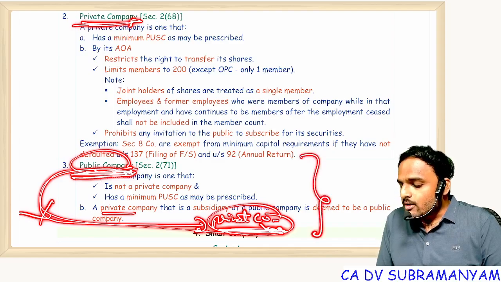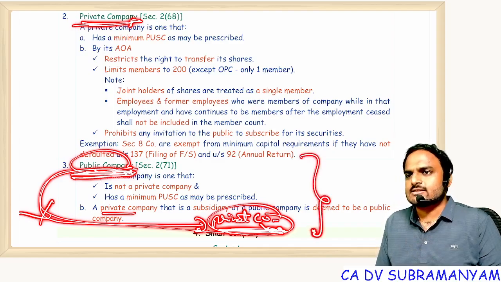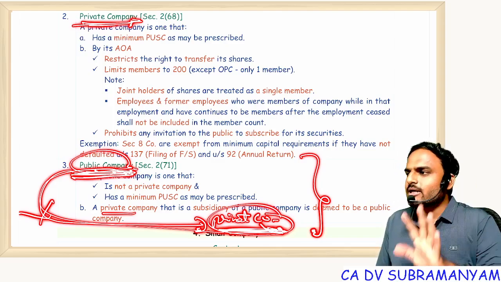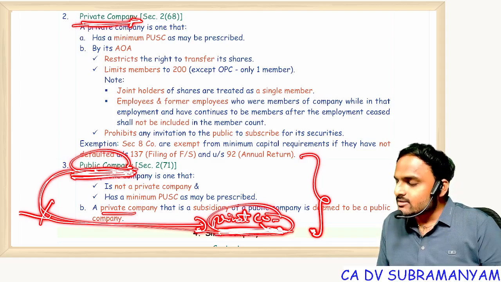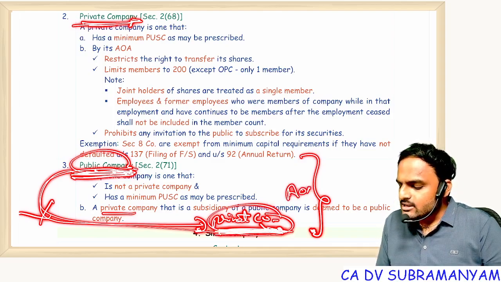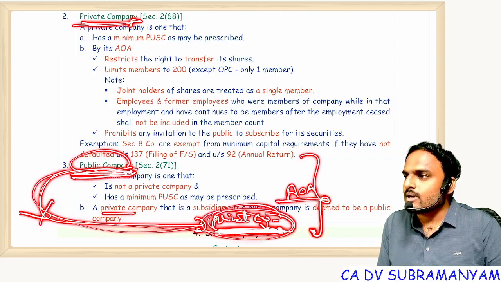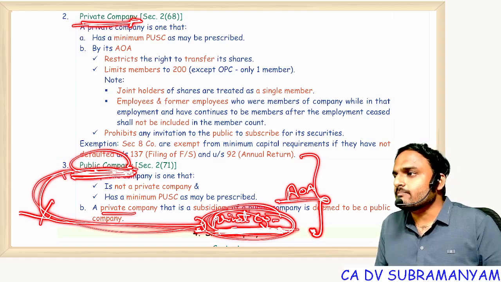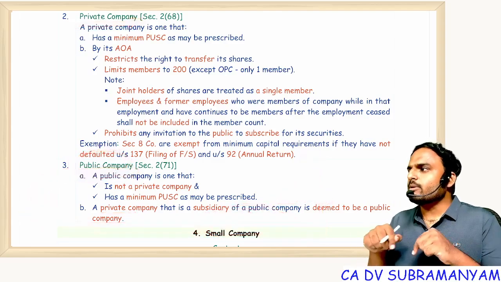To stop this kind of malpractice, unlawful practices, what did the Government of India, the lawmaker, tell? Private company, even though by way of your articles of association you are private, if the majority of control is left with the public, that's why you are no more a private company, you are deemed to be a public company. Sir, I am deemed to be a public company now, sir.